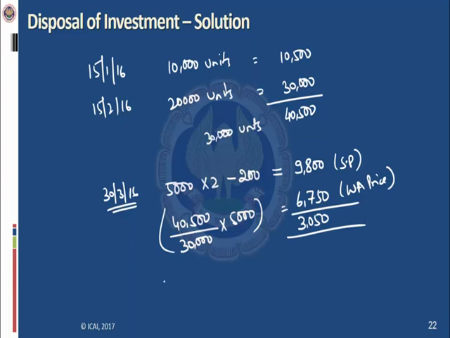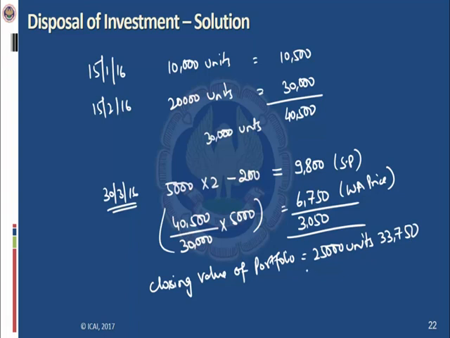Now the closing value of the portfolio for 25,000 units is 40,500 minus 6,750. So it is 33,750. So the per unit price is 33,750 divided by 25,000, which is 1 rupee 35 paisa each.